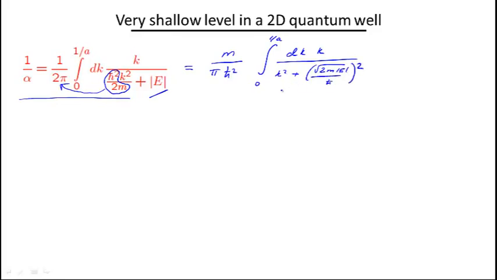So I just wrote it in this form. You will understand why. If I set energy to 0, I have the logarithmic divergence that, as we know, allows the existence of the bound state. But if E is finite, this divergence disappears, and the smaller the E, the larger the divergence.